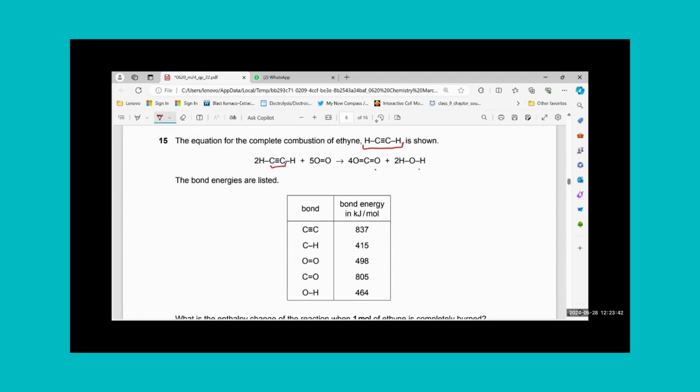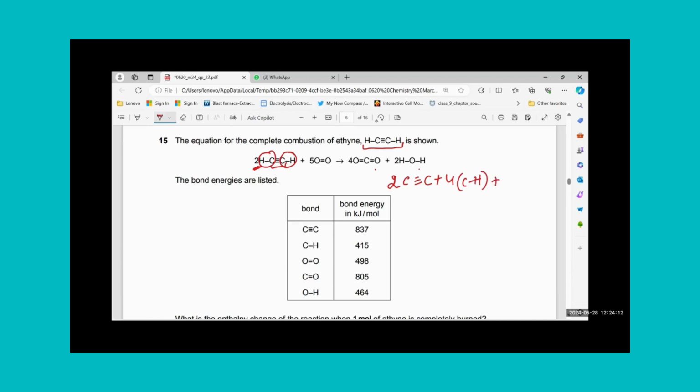We have one C triple bond C, plus sorry, there are 2 C triple bond C and 2 multiplied by CH. 1 CH here, 1 CH here, but these are 2 times. That means 4 CH bonds are there.